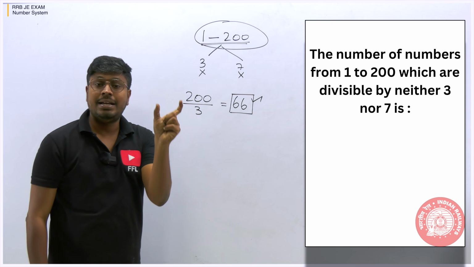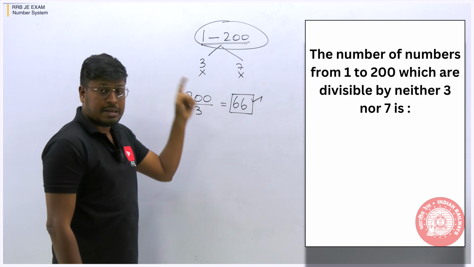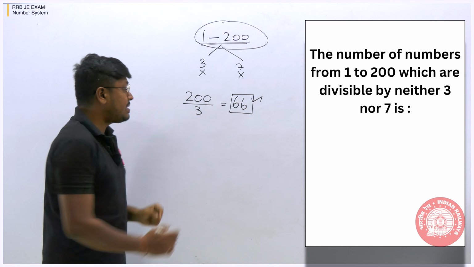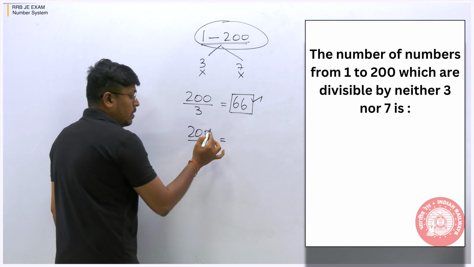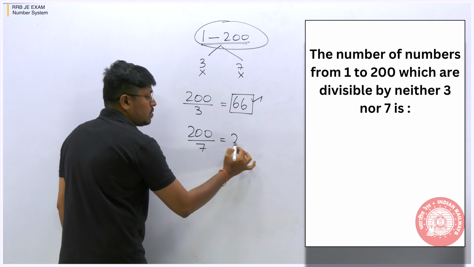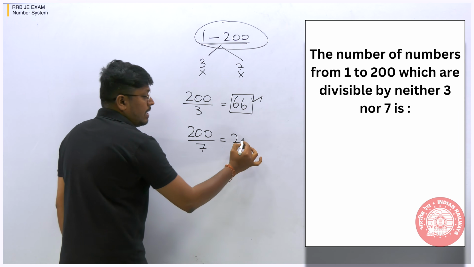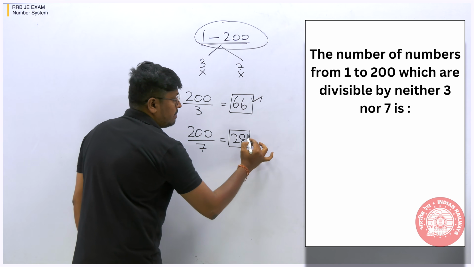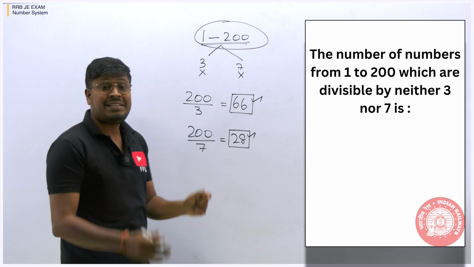Out of 200, first I divided by the number 3. So we have found that out of 200 numbers, 66 numbers are getting divided by 3. Similarly, 200 divided by 7. When you divide this by 7, 7 twos are 14, so the remainder will be 6. 8 sevens are 56, right? So in total 28 numbers out of 200 are divisible by 7.